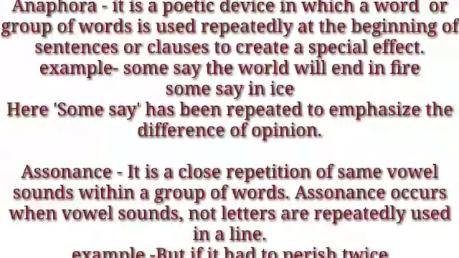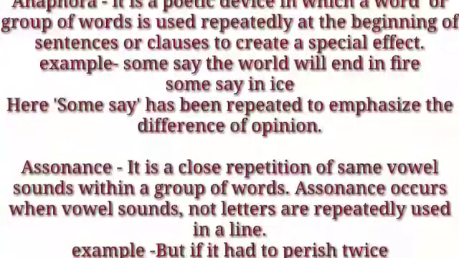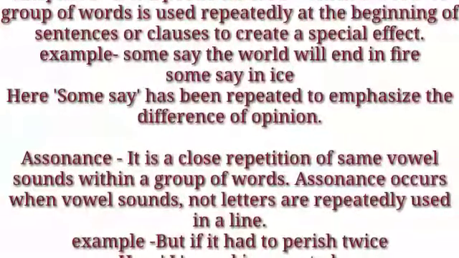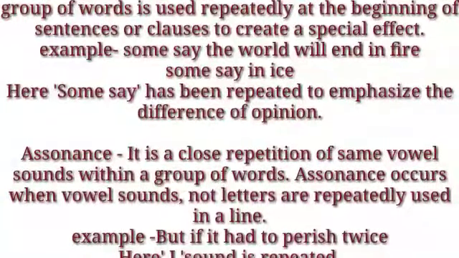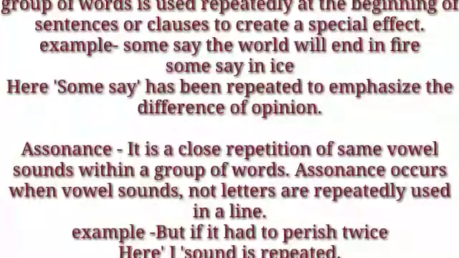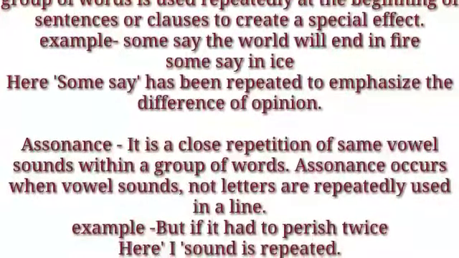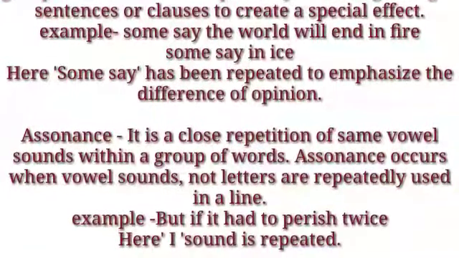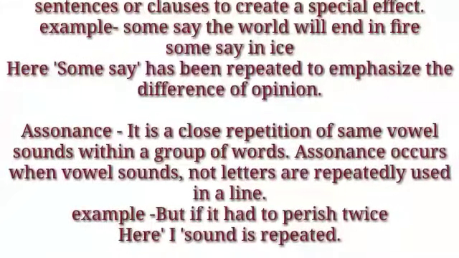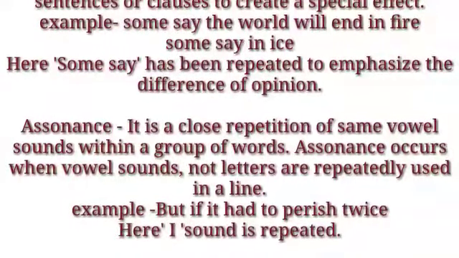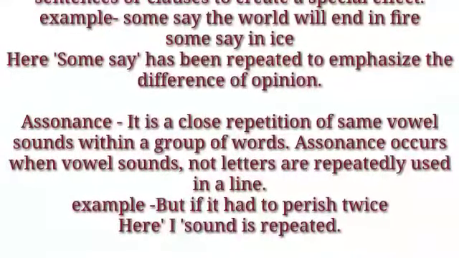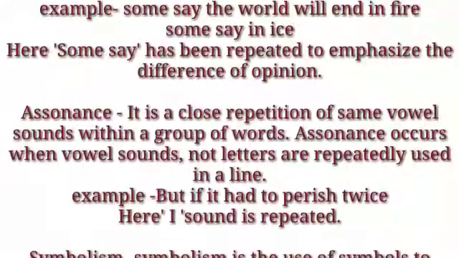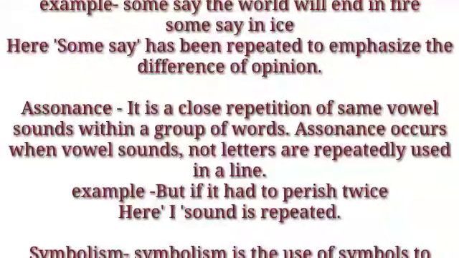In alliteration, consonant sound is repeated in the given line. But in assonance, the same vowel sound repeats in the given line. Now for example, "But if it had to perish twice." In these two words, "if" and "it," the I sound is repeated. That's why the literary device assonance has been used in this line.